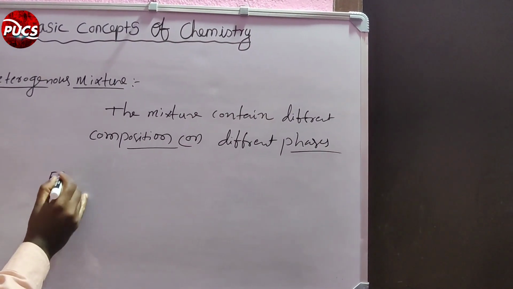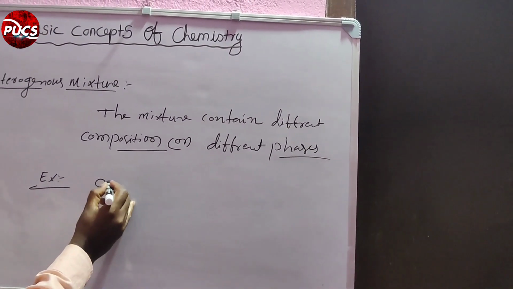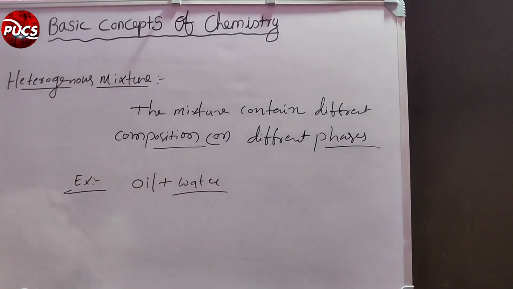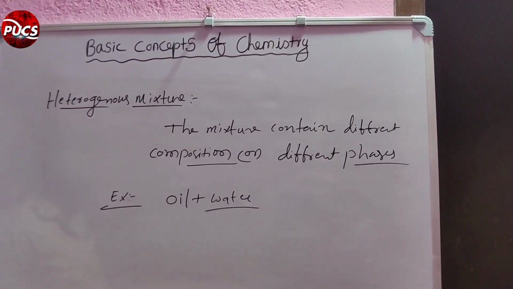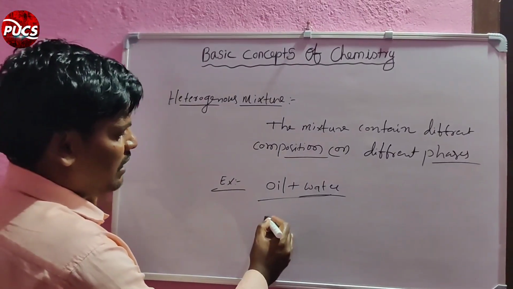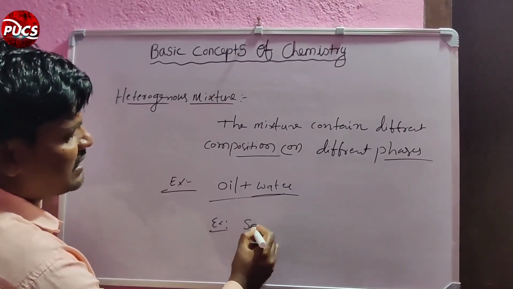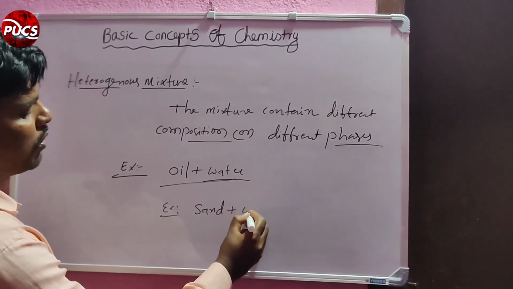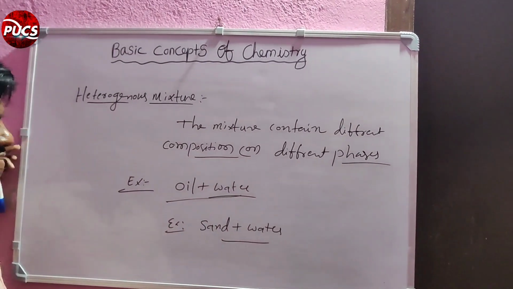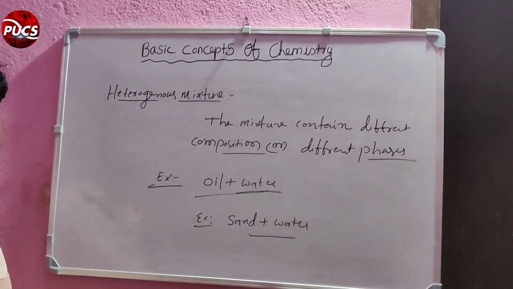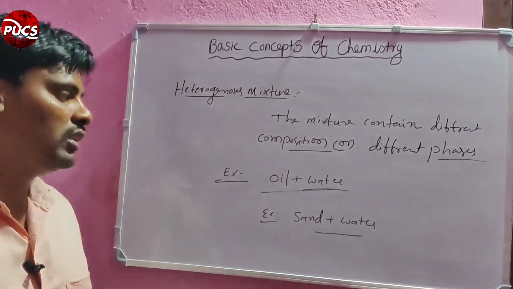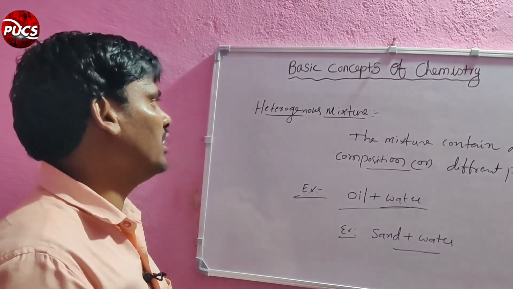For example, oil plus water. Take one glass of water and add some oil. What happens? It forms two layers. Another example, sand plus water, which is also heterogeneous. Next, petrol plus water forms two layers. That is heterogeneous. Many examples are there. This is a heterogeneous mixture.